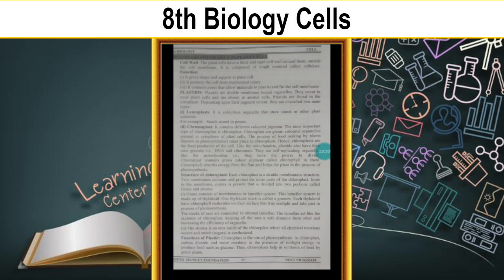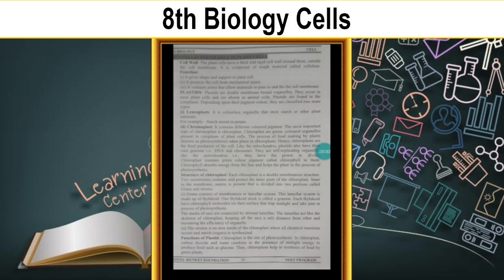Cell wall. We already know that the cell membrane or plasma membrane is a selectively permeable membrane. The substances which are required by a cell can be allowed in, and others exit through this membrane. It is a single layer only. This is the cell membrane or plasma membrane. The plant cell has the cell membrane as well, and around it one more layer is there.